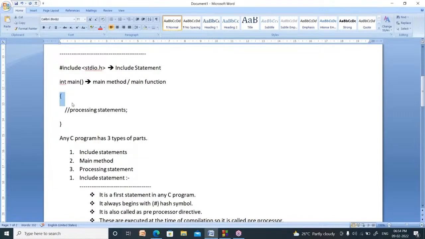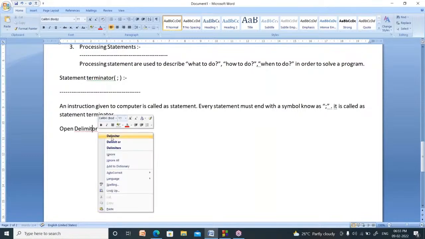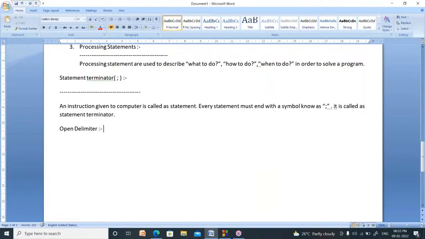What is the symbol? In every program, you use this symbol. Lot of students are saying that it is curly bracket. No, it is not curly bracket. It has a special name in C. That name is called open delimiter. What is that? Open delimiter. What is the symbol of this one? The symbol is open flower bracket. That is called open delimiter.